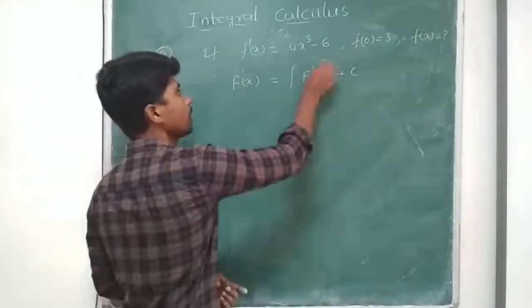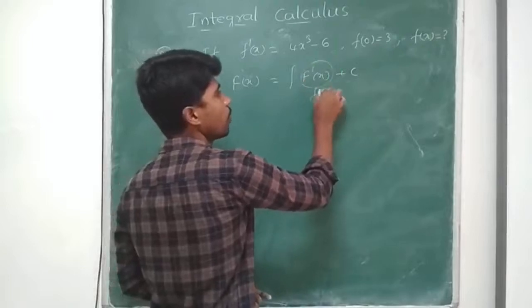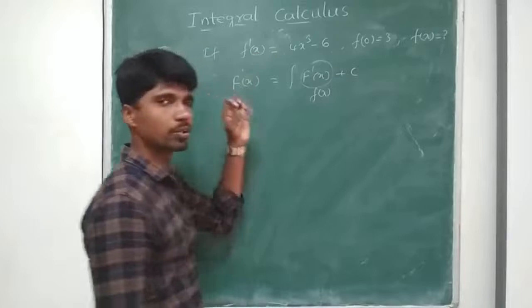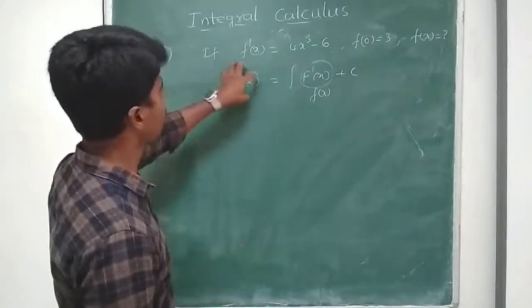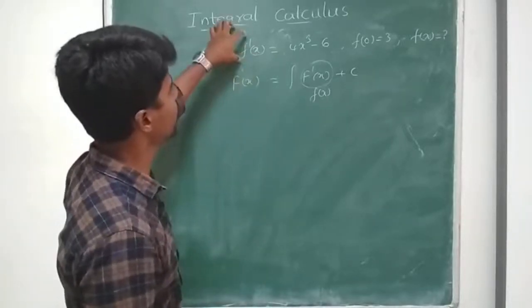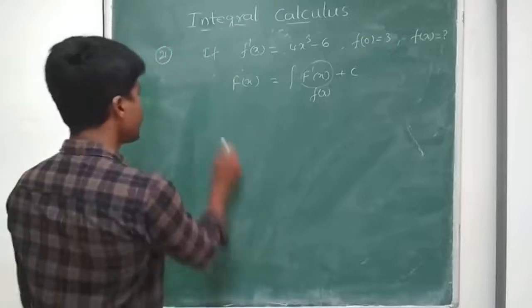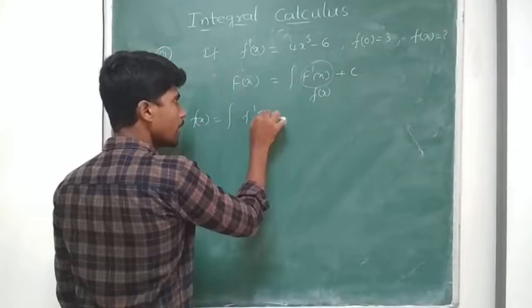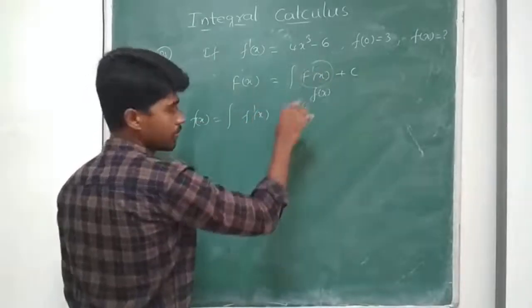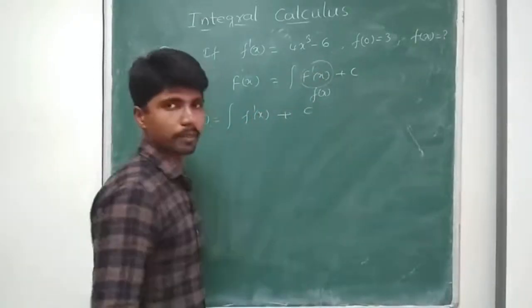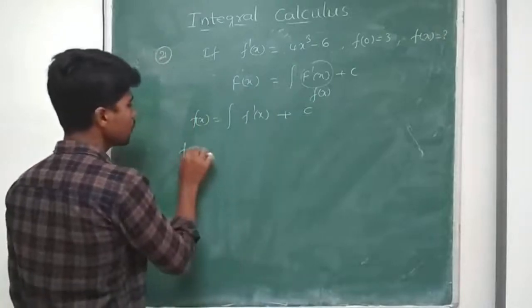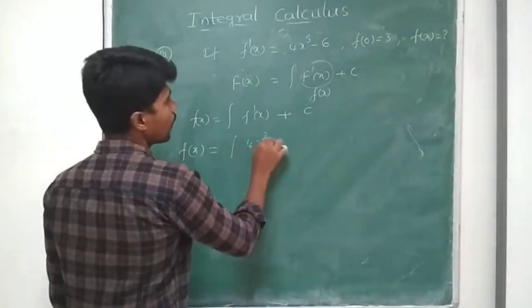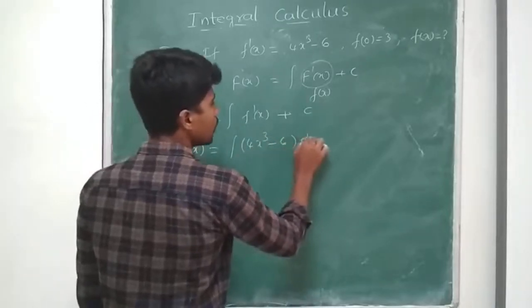Right? This F dash of x I considered as small f of x. So that's the definition of what we took. So I want to find this capital F of x, nothing but f of x. They have given f dash of x, so f of x will be equal to the integration of f dash of x plus some constant. Now f of x is equal to the integration of 4x cube minus 6 dx.